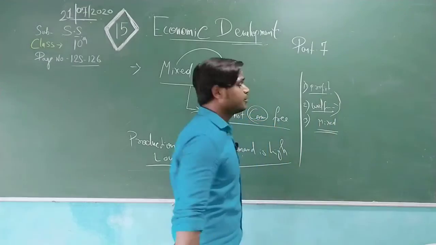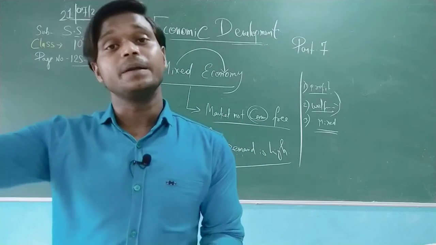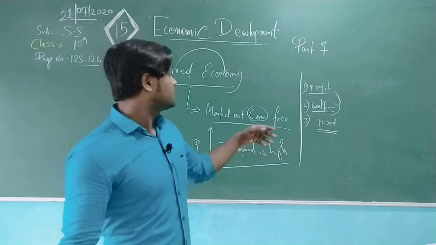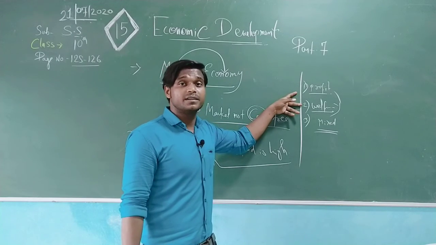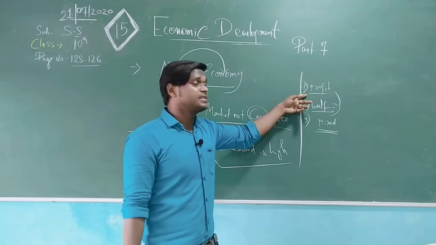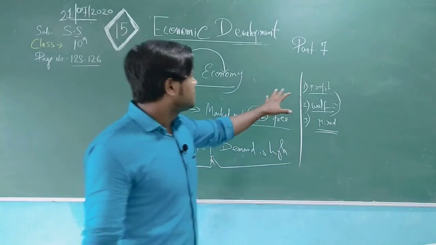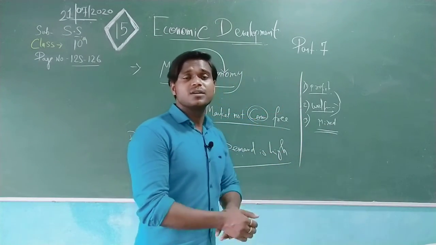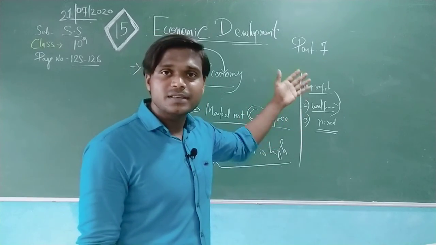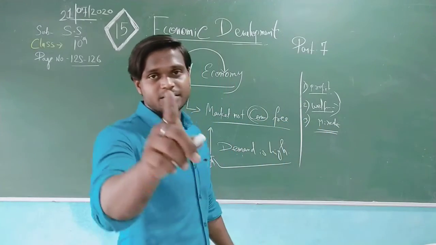So this system gets only profit, this system rules only state-wise and gets profit to the people, welfare to the people, and some margin is taken by the government. In these two sectors the government does not have any interference, but in the social welfare sector the state government can interfere. In the profit sector, the market mechanized system, also known as the capitalist system, the government does not have any kind of interference. I am just making you revise so that you should not be confused about all these sectors. And in the mixed system the government keeps interference and the market is not free.